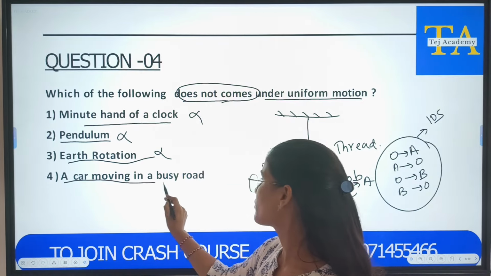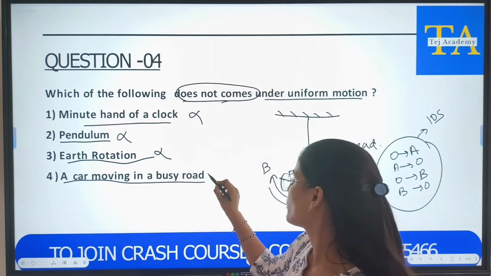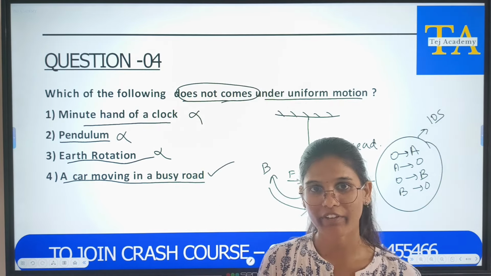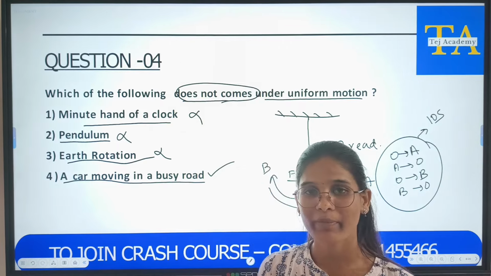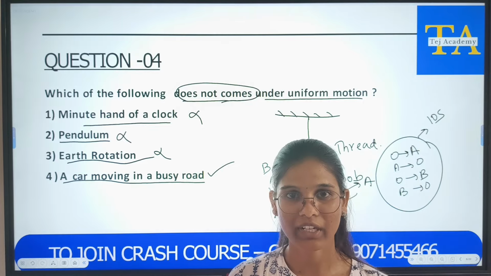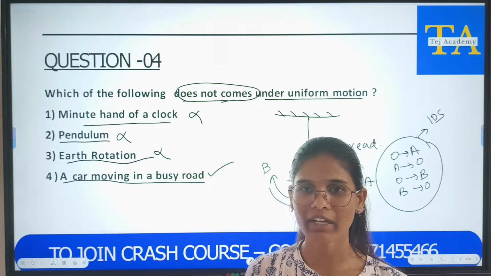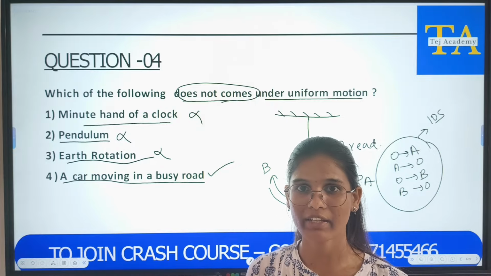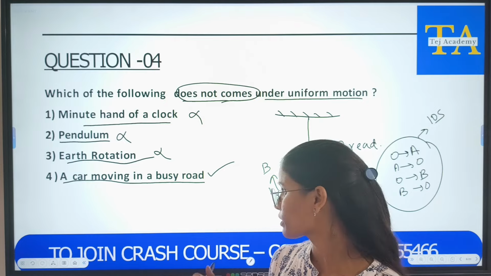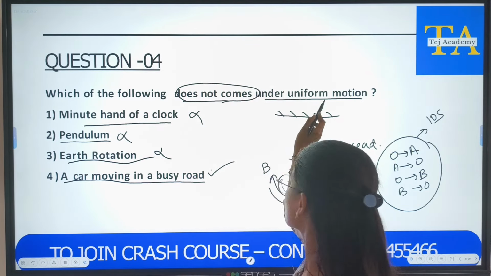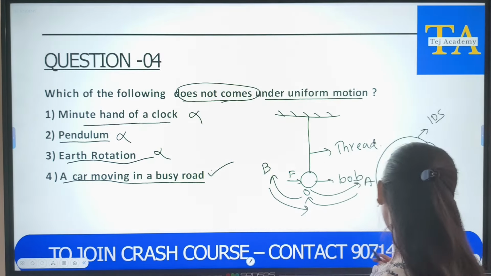Next, a car moving on a busy road. I think all of you have experienced this. When you are in traffic, sometimes your father will slow down the car. If there are no vehicles, he will increase the speed, which means you are covering different distances in the same interval of time. So this is non-uniform motion. So it does not come under uniform motion.